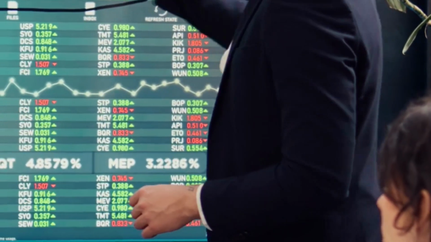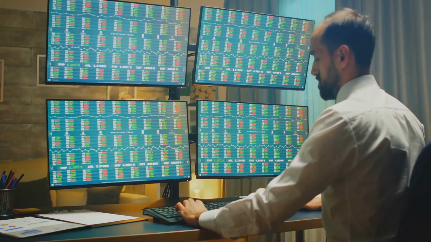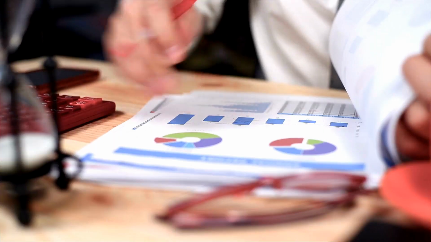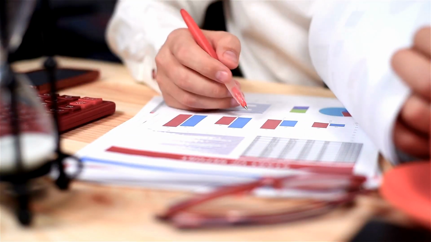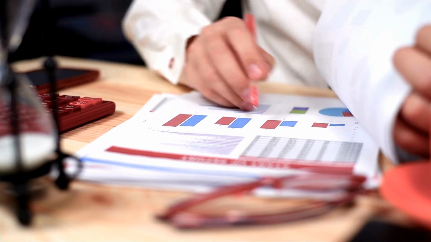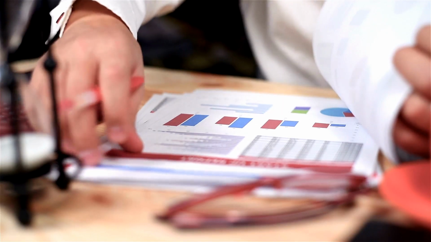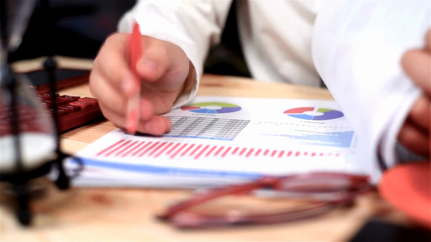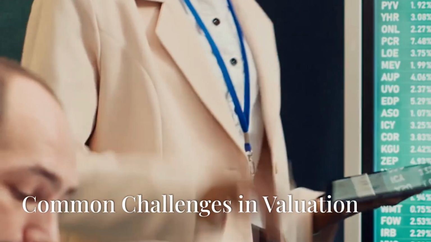The top-down approach starts with macroeconomic trends and then narrows down to sectors and individual assets. On the other hand, the bottom-up approach focuses on the specific characteristics of the asset or company, such as financials, operations, and market position.